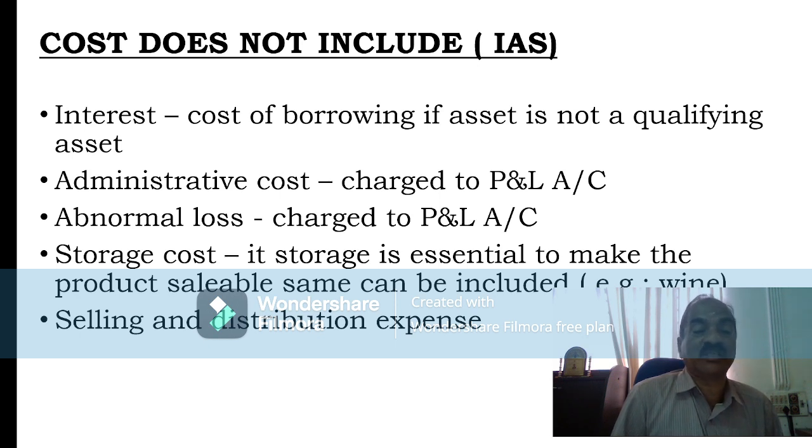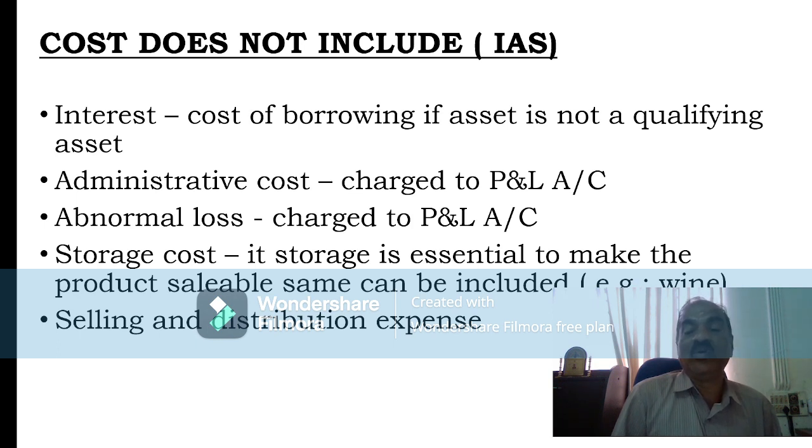Then storage cost. Storage cost is not added with the inventory cost, but an exemption is there. Everywhere you should study the exception also. Storage cost, if it is essential to make the product saleable, can be included. In certain cases, you will have to keep certain items after finishing for a certain period to make the item saleable.